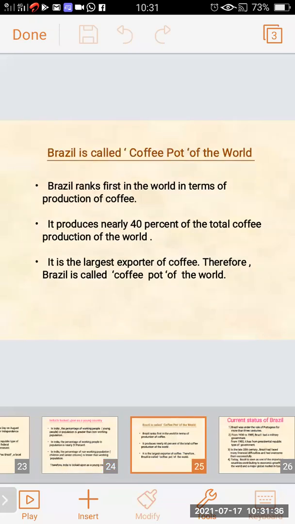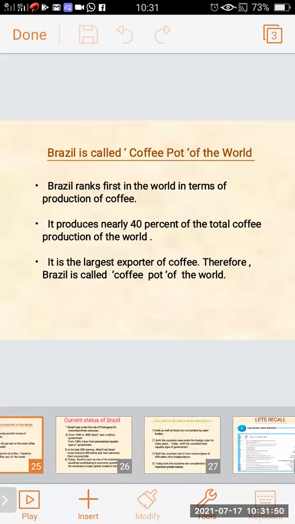Brazil is called coffee pot of the world because Brazil ranked first in the world in terms of production of coffee. It produces nearly 40% of total coffee production of the world. It is the largest exporter of coffee. Therefore, Brazil is called coffee pot of the world.